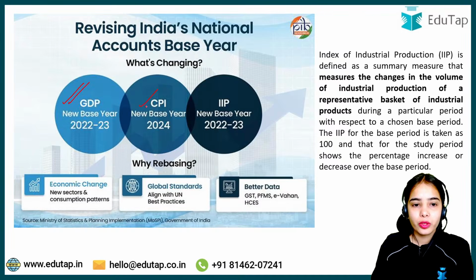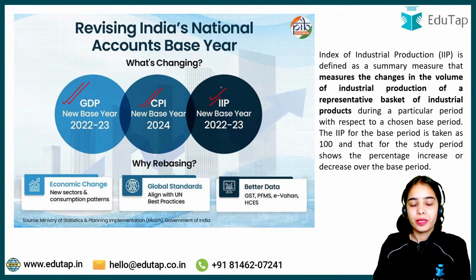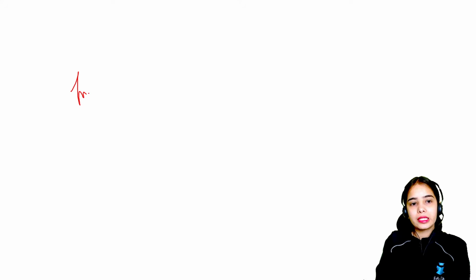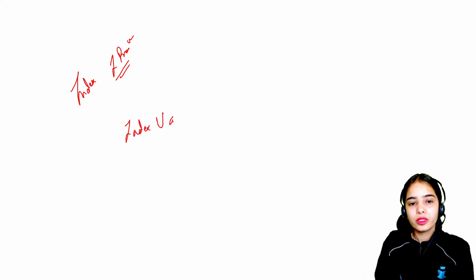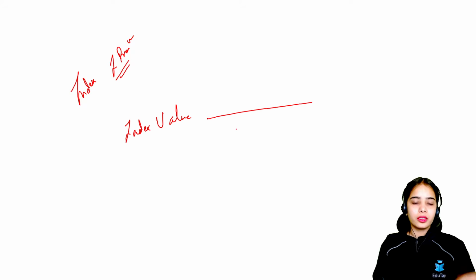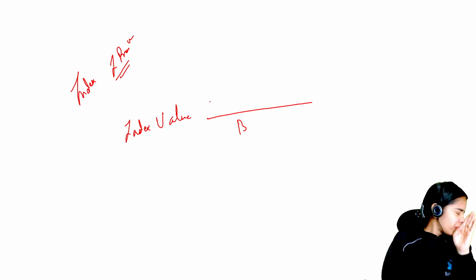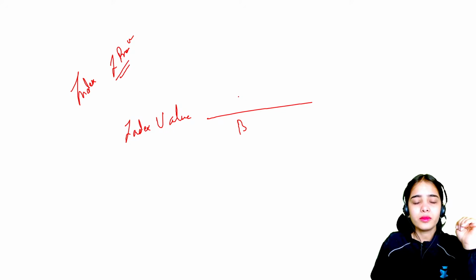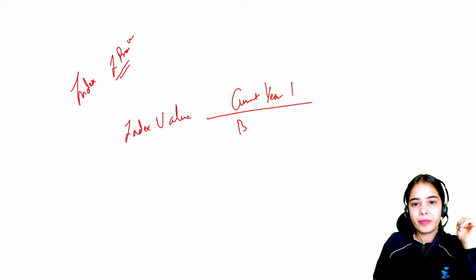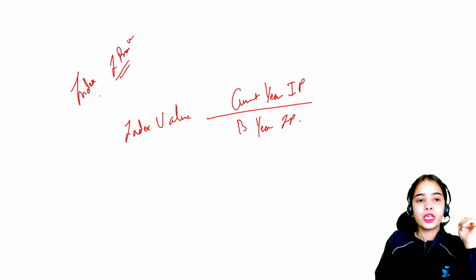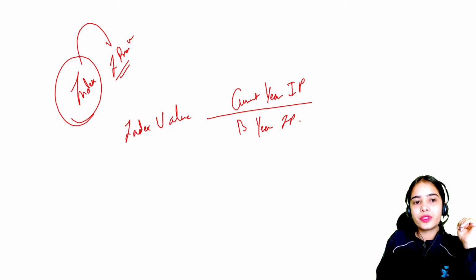We have discussed the GDP new base year, and we have discussed the CPI new base year. Now coming to the IIP. IIP is basically the index of industrial production. So when we calculate the index value, we are trying to compare the current year industrial production divided by the base year industrial production.